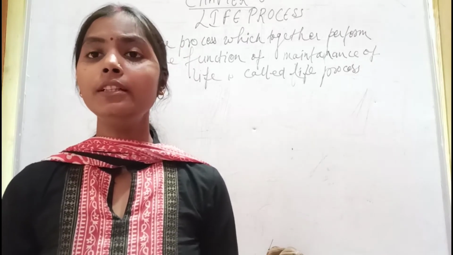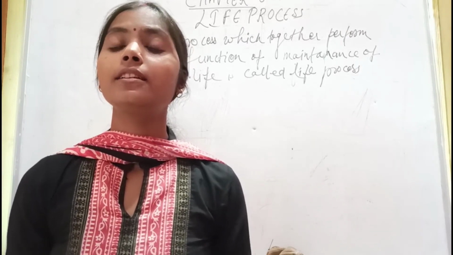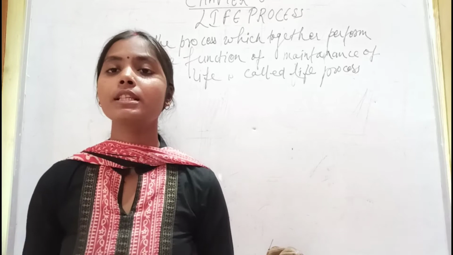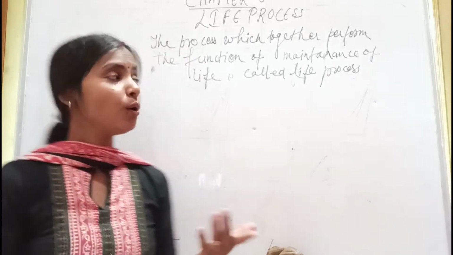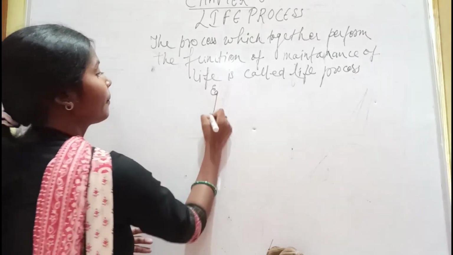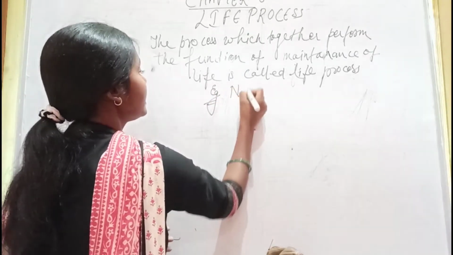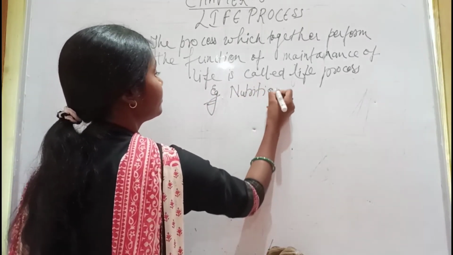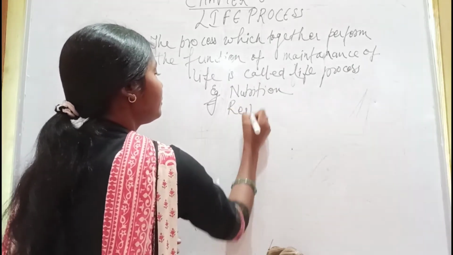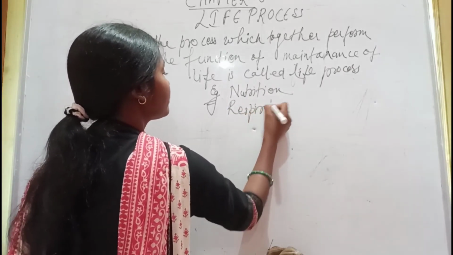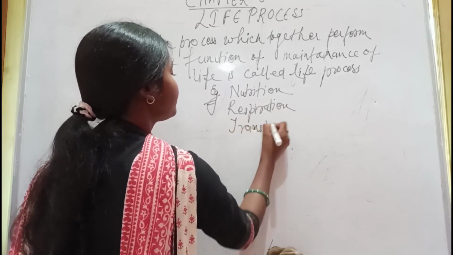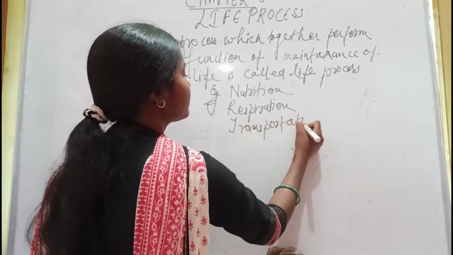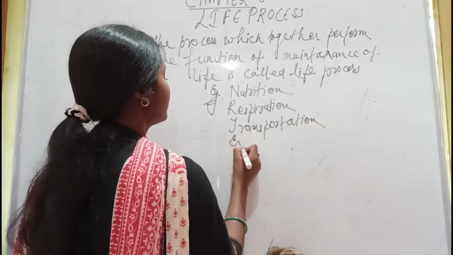So, in life process, there are different functions, like different life processes: nutrition, respiration, transportation, excretion. Okay, for example, nutrition, respiration, transportation, excretion.